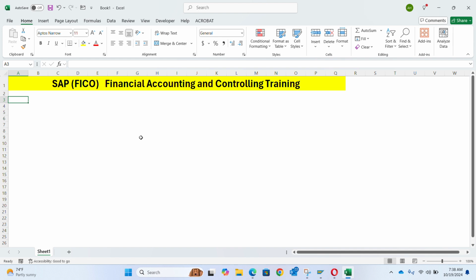SAP has taken over the ERP environment. They are number one as of today. And so this is the time to join. Especially in financial accounting, financial accounting is the bedrock of every business. The accounting department is the bedrock of every department, and in the accounting department you need financial accounting to be up and running, and you also need management accounting, which is the controlling, to also be up and running, so that you manage one or two costs and all that.